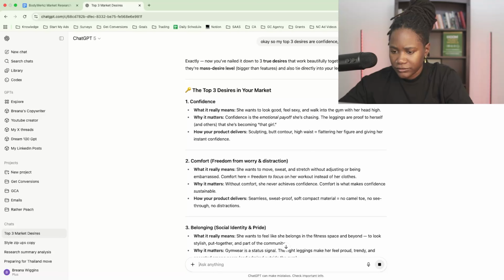Okay, so 1, you'll understand this by doing a lot of market research. It'll usually be like those "I want" statements and just understanding deeper why someone would want that. So they want to feel, look good, really because of confidence. All right, so they want to be able to just walk in the gym, no insecurities, nothing, feel good, look good, make sure the actual product accentuates their body, right? So this is going to be the top desire right here: confidence. So now we can create a lot of ad concepts around this desire, as well as comfort and belonging.